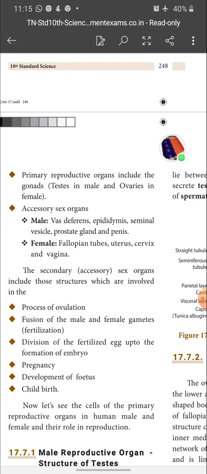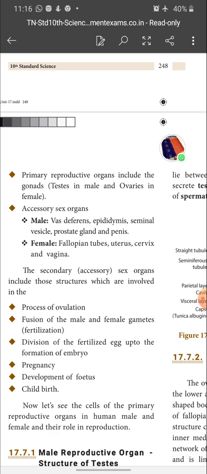When the ovum is transferred into the fallopian tube of the female reproductive tract, if there is any sperm in the ampulla of the fallopian tube, a fusion takes place, isn't it? That is fusion of egg and sperm, and this process is called what? Fertilization. So fusion of male and female gametes takes place in the fallopian tube, particularly the ampullary region of the fallopian tube. Next, division of the fertilized egg up to the formation of the embryo.